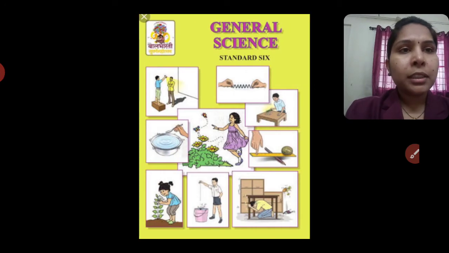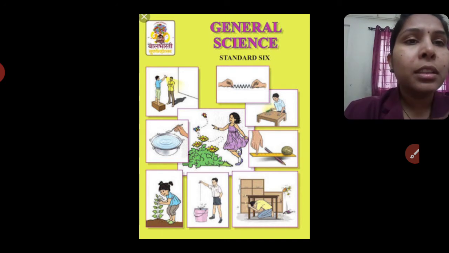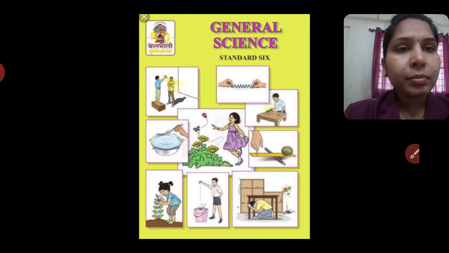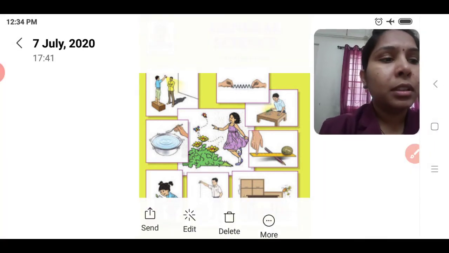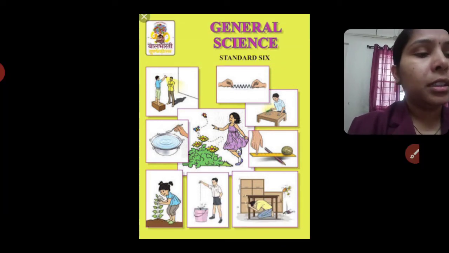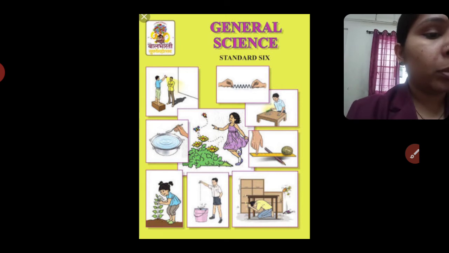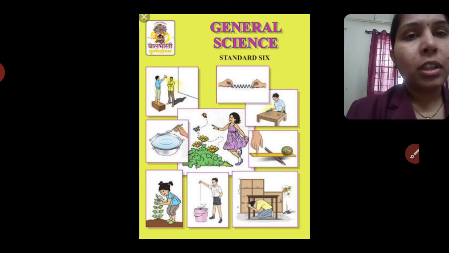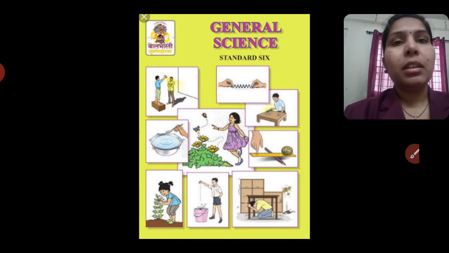Today we take a lecture for standard 6. Our subject is general science. In the last lecture, we completed our third lesson, or third topic. Okay, here we completed our third topic. Which is the third topic? That is classification of animals and plants.